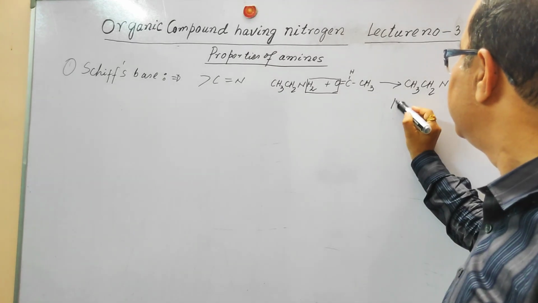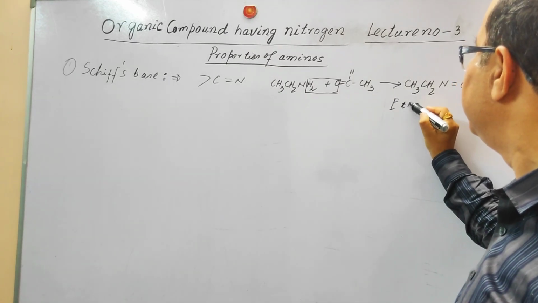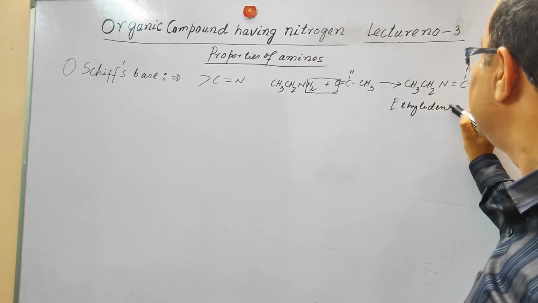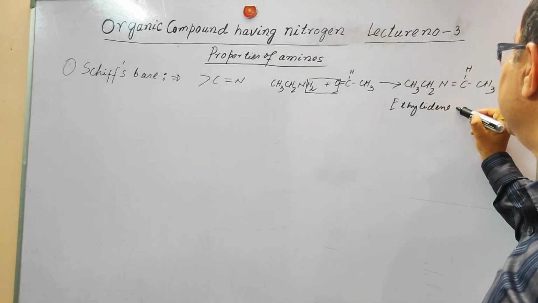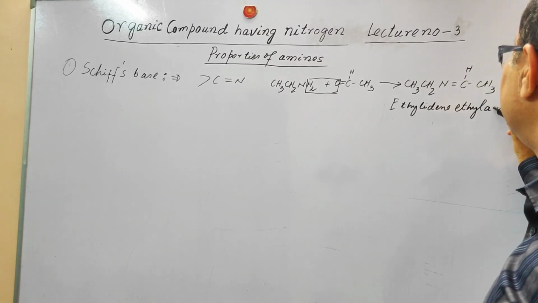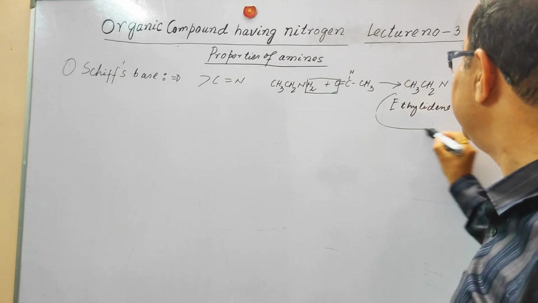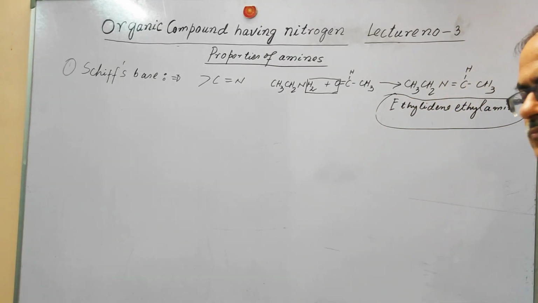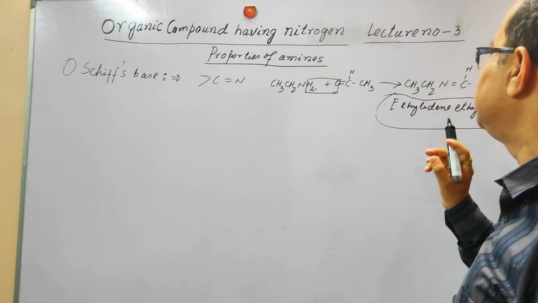This is ethylidene ethylamine. This is Schiff's base. This is a very, very important compound in chemistry, Schiff's base. So this is the Schiff's base reaction.